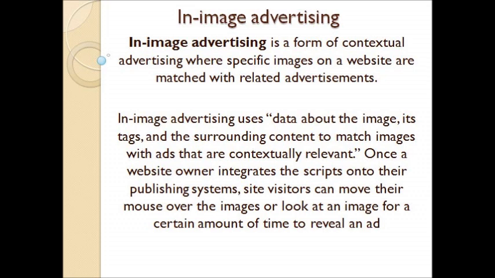In-image advertising uses data about the image, its text and surrounding content to match images with contextually relevant ads. Once a website owner integrates the scripts onto their publishing system, site visitors can move their mouse over the image or look at an image for a certain amount of time to reveal an advertisement. So that is how in-image advertisement appears.